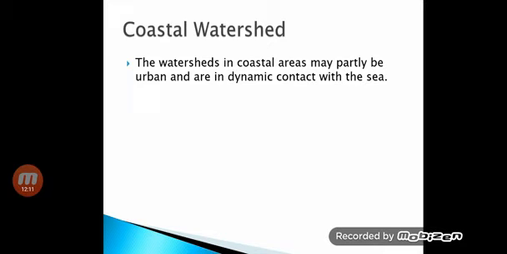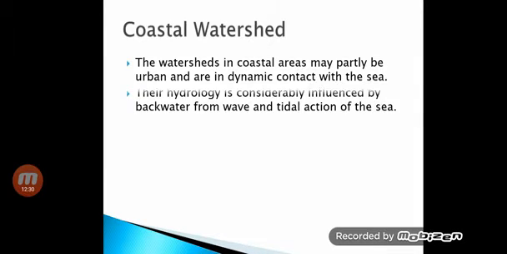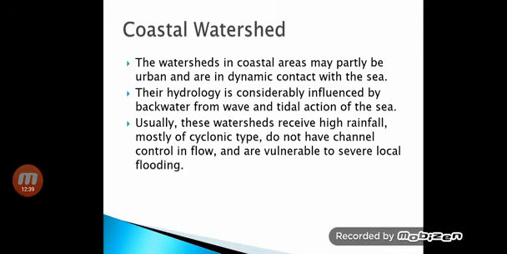Next are the coastal watersheds. We have seen Murud beach, also Goa. These are examples of coastal watersheds. These watersheds may partly be urban, like Goa. It is partly urban and in dynamic contact with the sea. So their hydrology is considerably influenced by backwater from wave and tidal action of the sea.